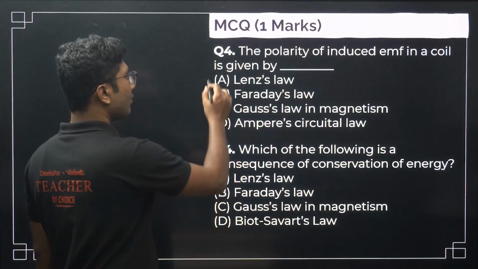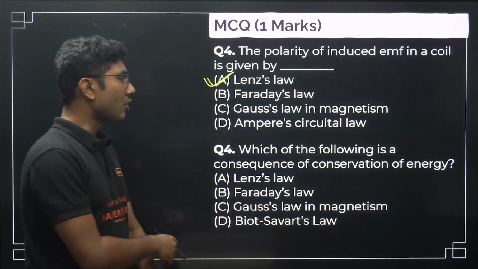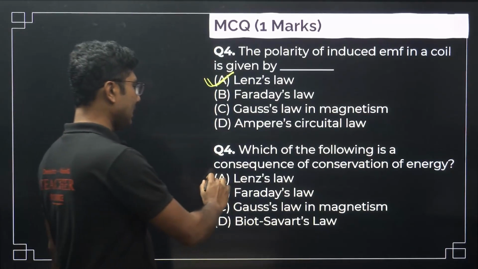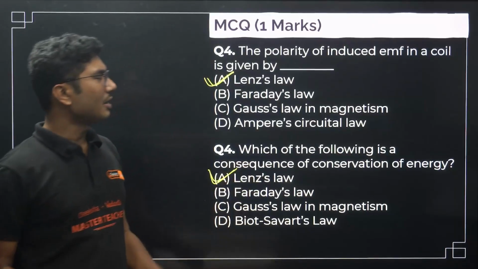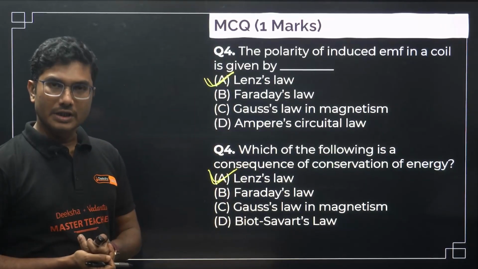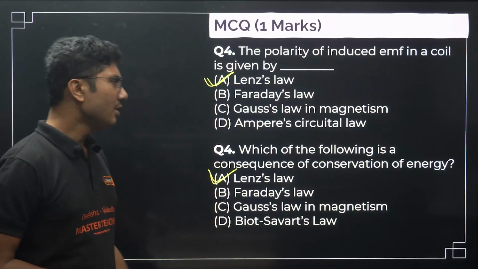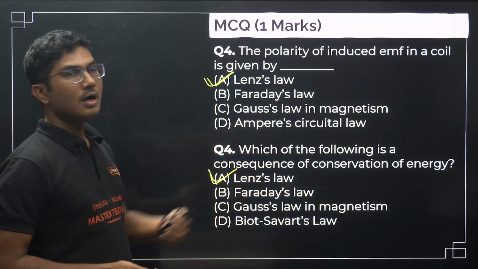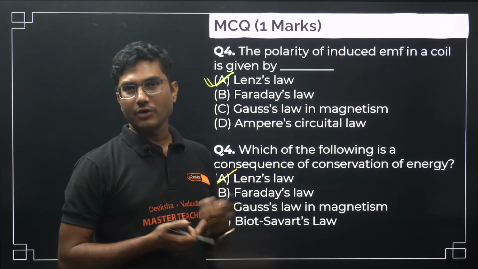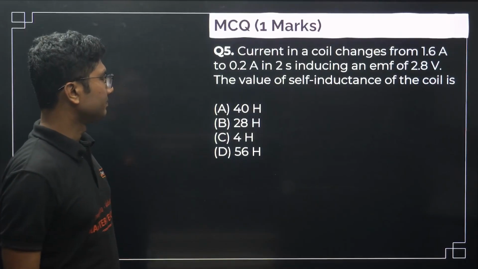Now next, the polarity of induced EMF in a coil is given by Lenz's law. Which of the following is a consequence of conservation of energy? Again, Lenz's law. Same question, two forms. The polarity of induced EMF in a coil is given by Lenz's law, and the consequence of conservation of energy is also Lenz's law.